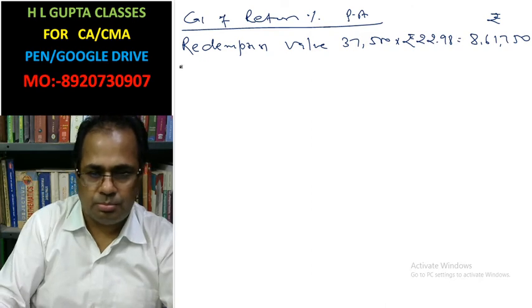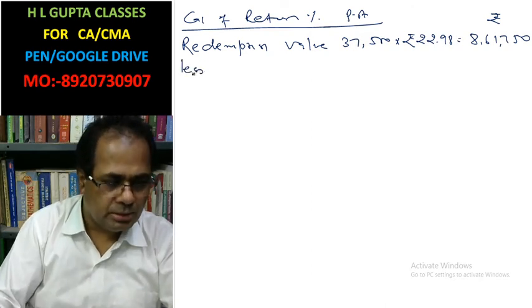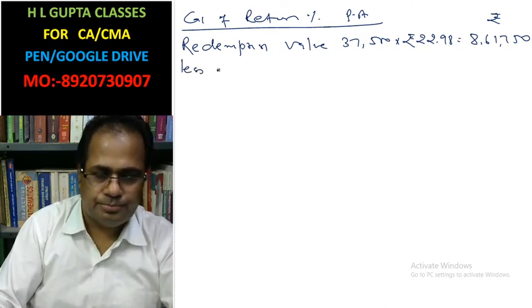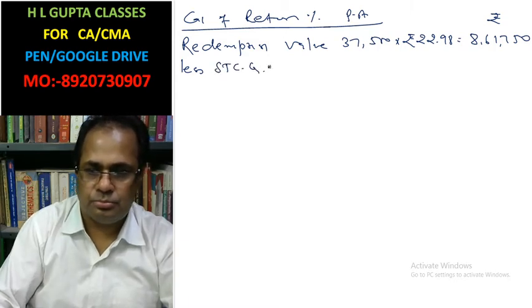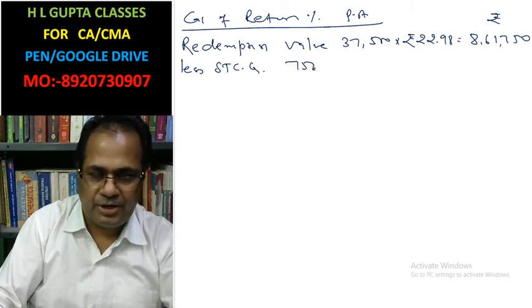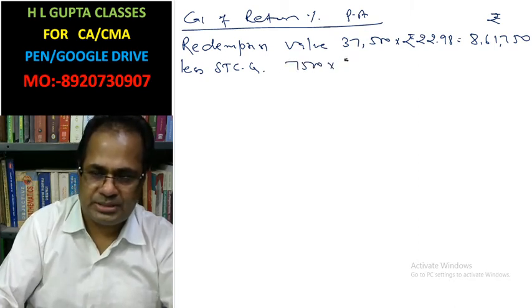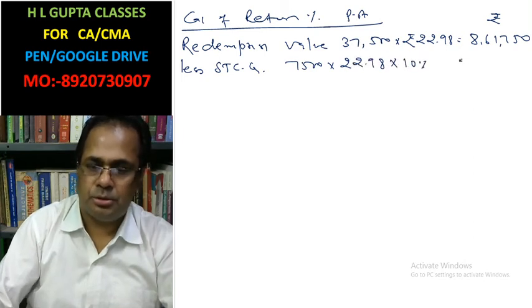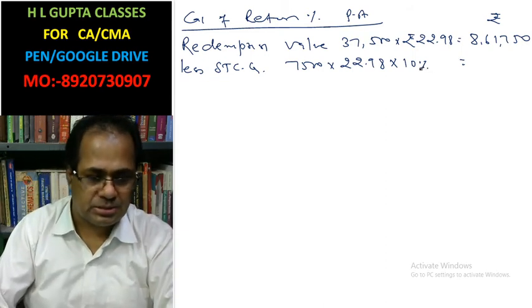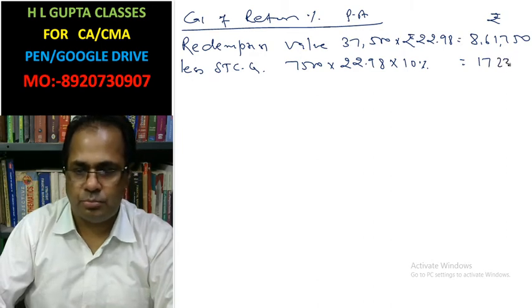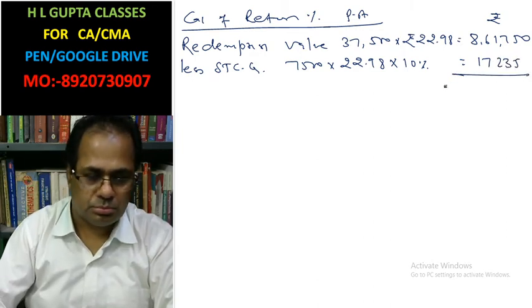Less short-term capital gain. These are 7,500 units you have received, sold at 22.98, this is your 10%. Purchase price is not considered here, only sale price is considered. This is 17,23.5.